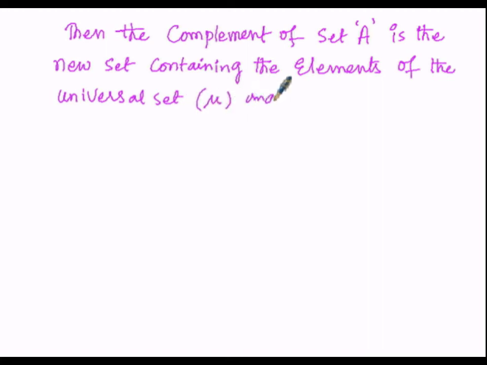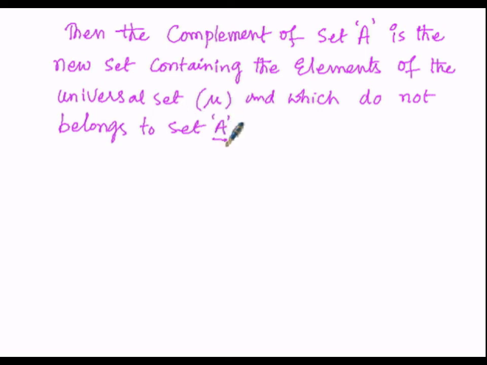and which do not belong to set A. So whenever we consider a universal set as mu and A as any set, then the complement of set A so formed is a new set. That new set will contain the elements which are the elements of mu, that is the universal set, but not the elements of the set A.